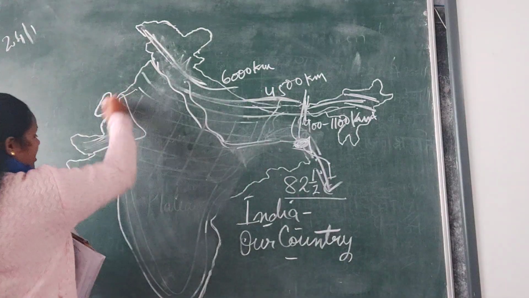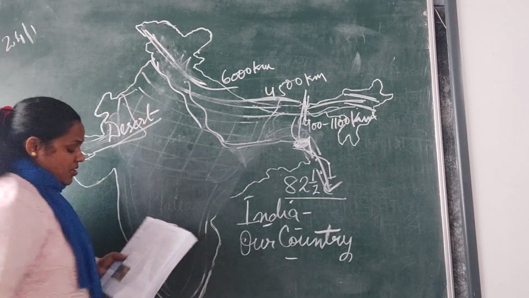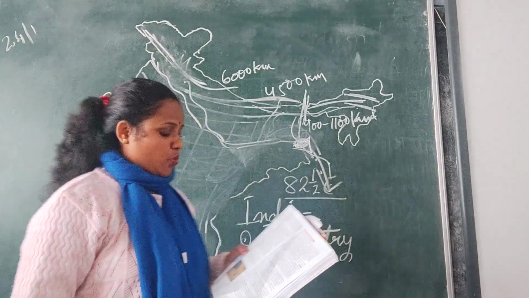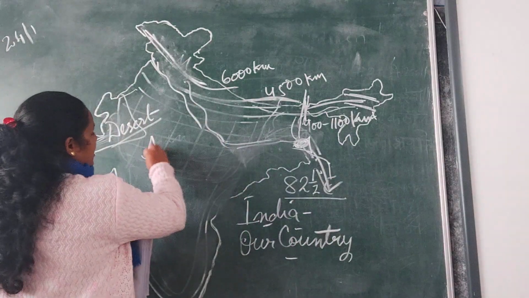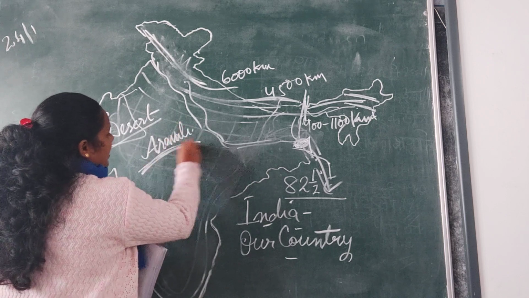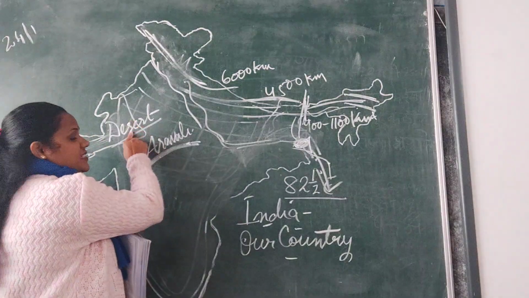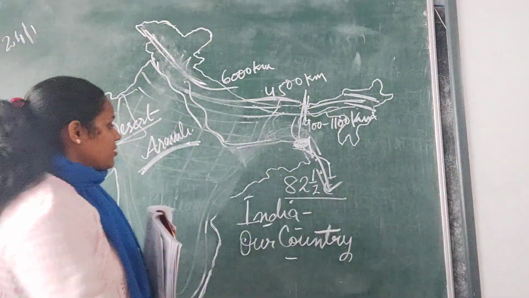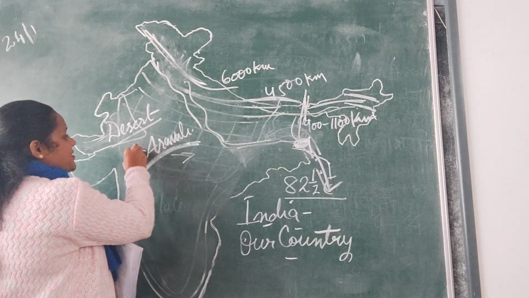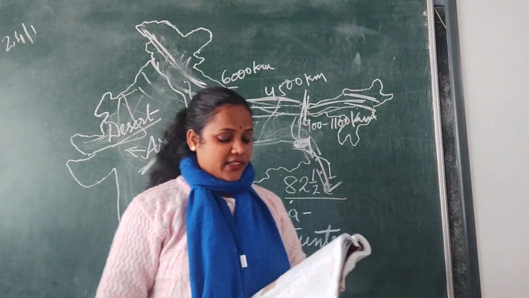In Rajasthan, you have the desert. Okay, so what about the Indian desert? Indian desert is towards the west of the Aravalli Hills. Here there are Aravalli Hills. Okay, so west of the Aravalli Hills is the desert area. This side is your west, this side your east. So west of the Aravalli Hills, there are desert areas in Rajasthan and all.